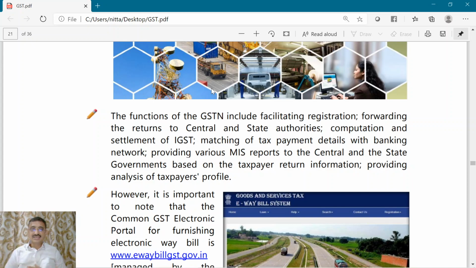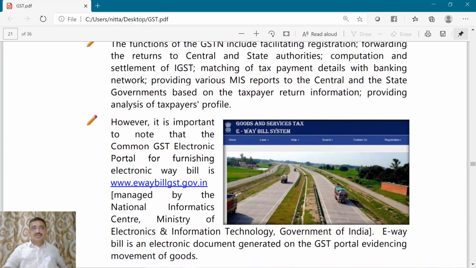If the central government wants any reporting with regard to the GSTs, they will generate MIS reports from this GSTN common portal. These reports may be accessed by both the state government and the central government, to analyze the profiles of the taxpayers.